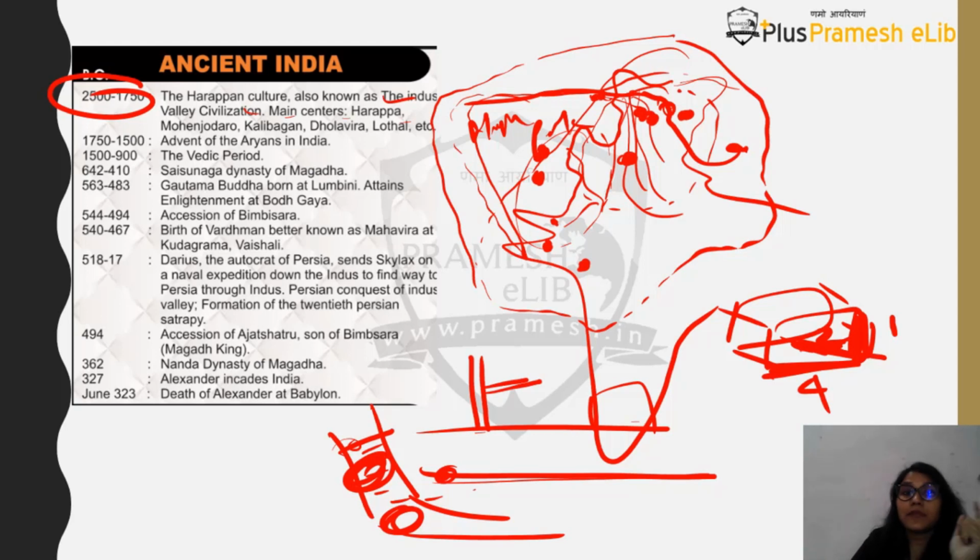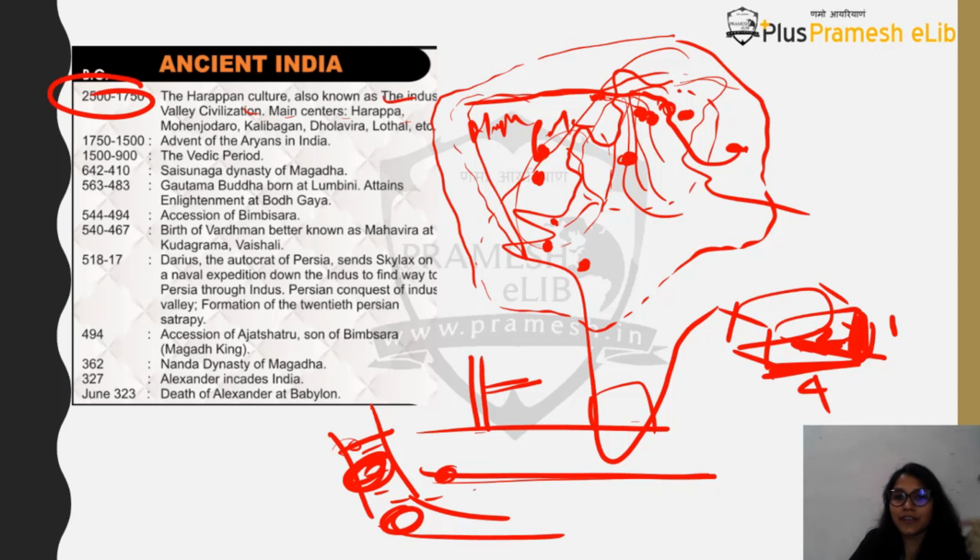Then what about agriculture? Obviously they used to grow certain crops which were very common. For example, rice was there, wheat also, cotton also. And they had extensive trade contacts with other civilizations, like the Sumerian civilization, and they used to get a lot of things from outside and export also. They used to get blue stone, lapis lazuli, from Afghanistan. They used to get jadeite stone from China. They used to get copper from Oman, and copper, tin, etc. So they used to get different items from different places. There was extensive import and export happening.